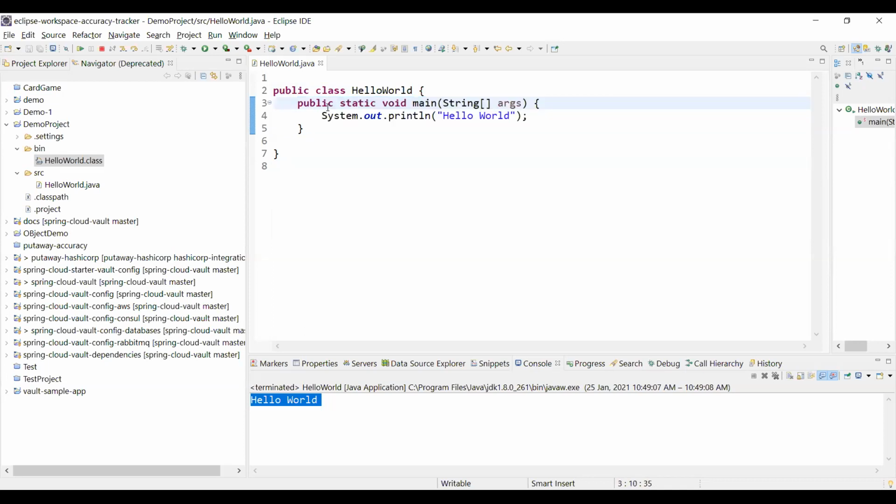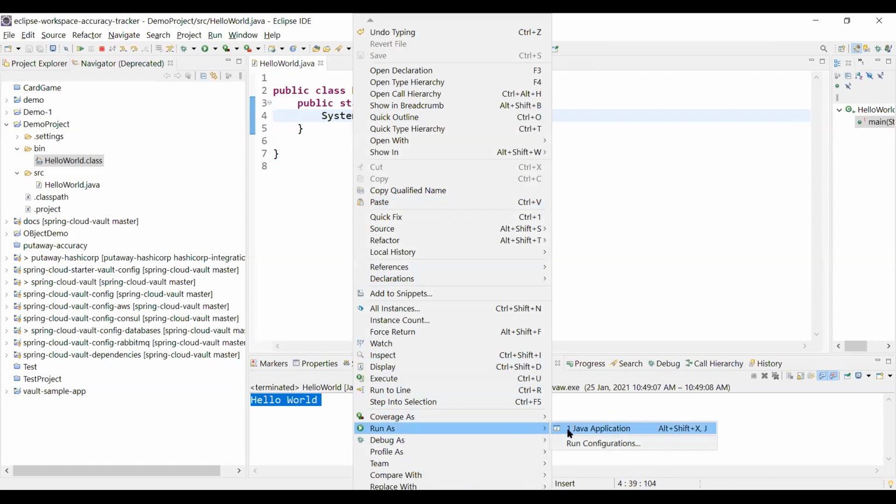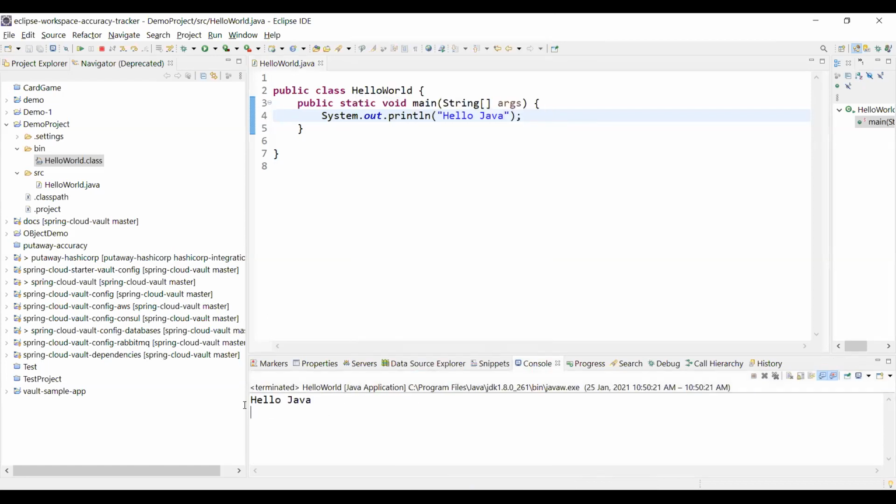Then whatever you want to print, you can just say the similar thing here, like I can say hello Java. The same would be printed here. You can see here, right? So this is basically the very first step towards learning Java.